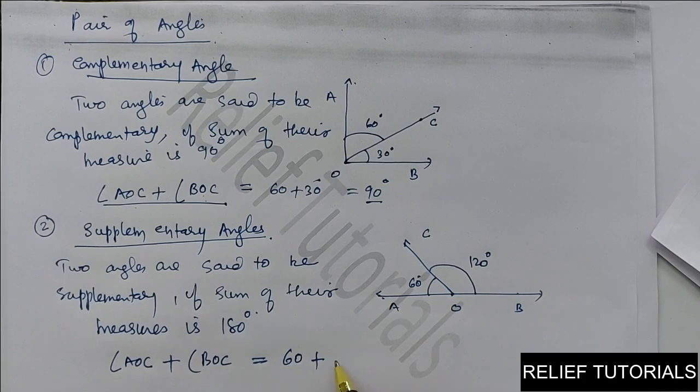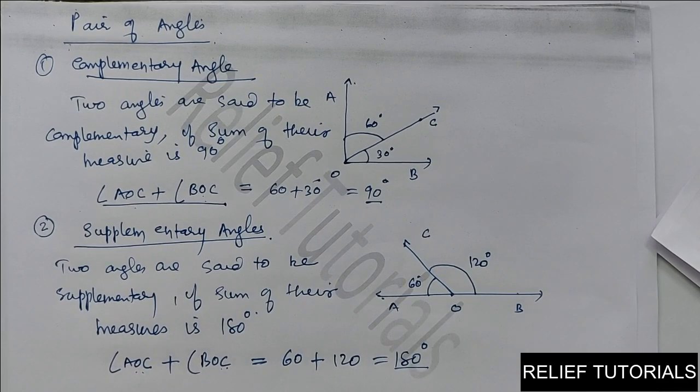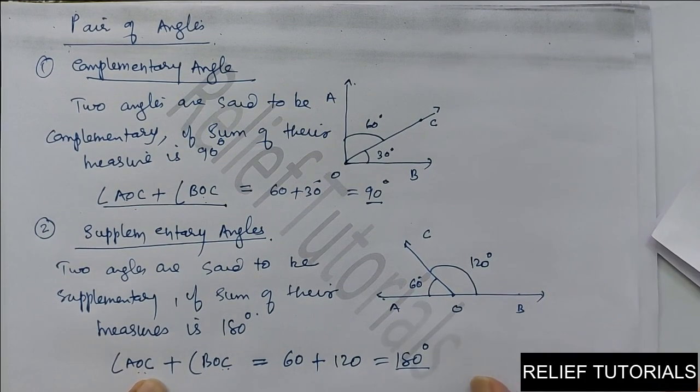BOC is how much? 120 degrees. So the total is 180 degrees. So these two angles are said to be supplementary because the sum of their measures is 180 degrees.